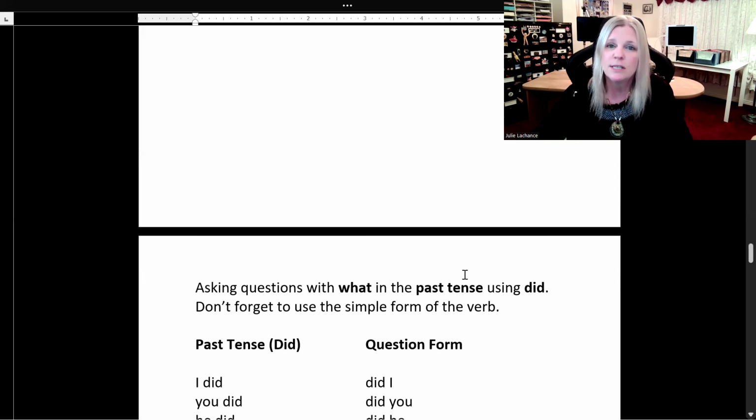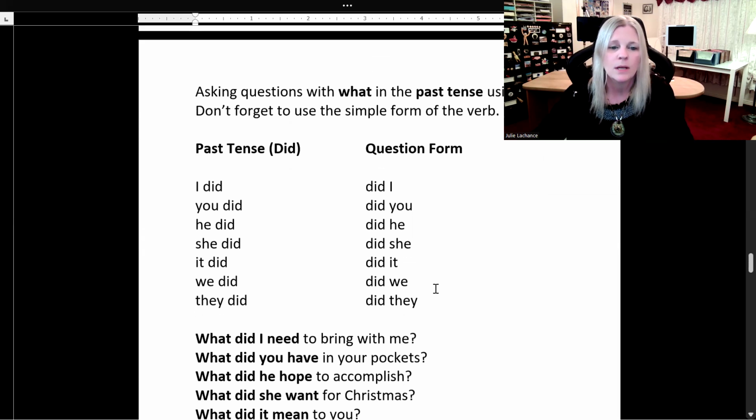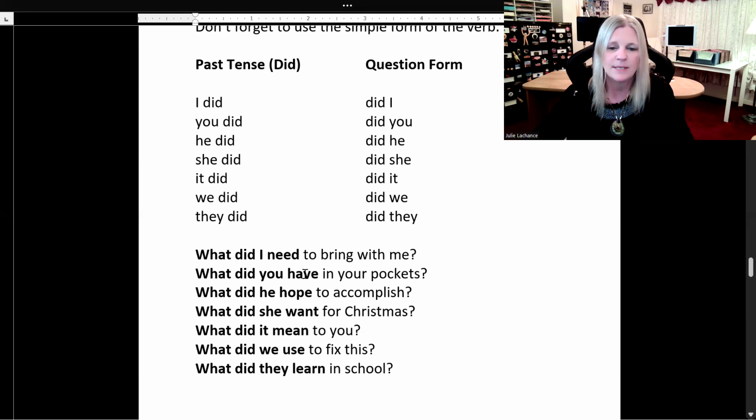Don't forget to use the simple form of the verb with did. Past tense, I did, switch it around to form the question form. Did I? You did, did you? He, she, it did, did he, she, it? We did, did we? They did, did they? Okay, sample sentences in the past tense using did.